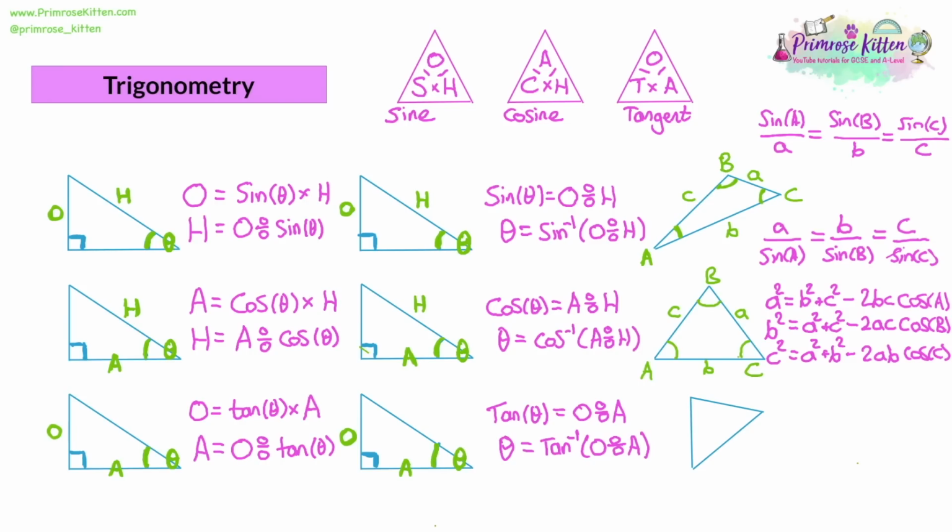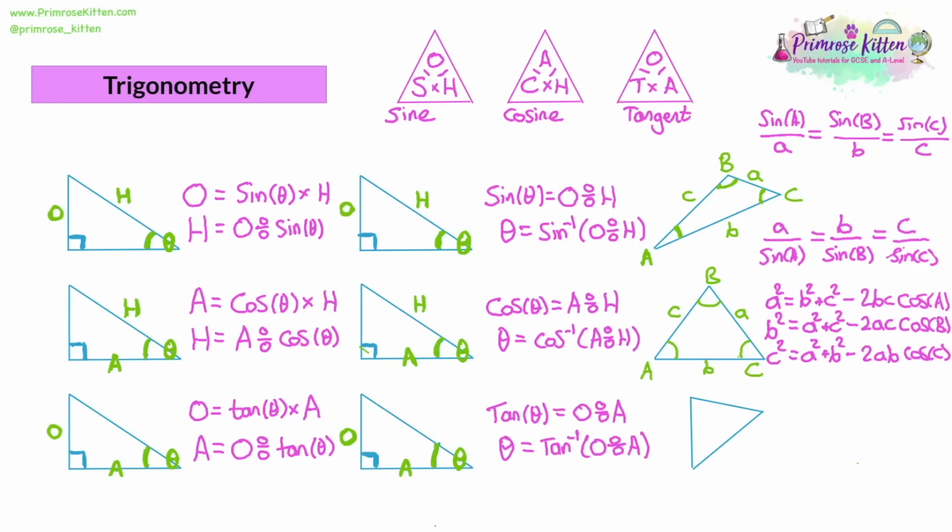Now, these two triangles are labelled the same way, so which formula do you use? Well, it's all about the number of clues you're given. If you're going to use the sine rule, you'll see that each section has one side and one angle. So essentially, you need multiple angles for the sine rule.